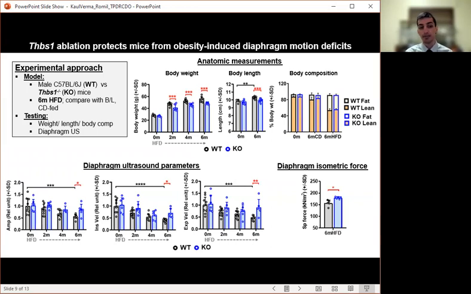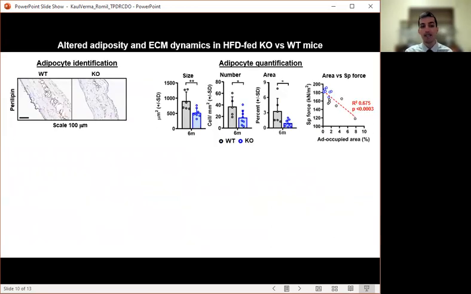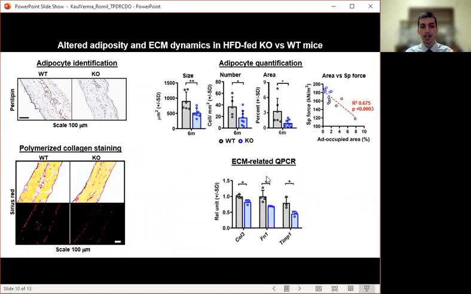We histologically analyzed diaphragm samples from wild-type and knockout mice at 6 months and saw that knockout animals had reduced adiposity, as indicated by perilipin staining. Quantitatively, adipocyte size and number, as well as the total cross-sectional area occupied by adipocytes, were all lower in the knockout. Adipocyte occupied area also negatively correlated with specific force. In addition, knockout diaphragms had reduced collagen deposition and lower expression of genes related to extracellular matrix deposition.